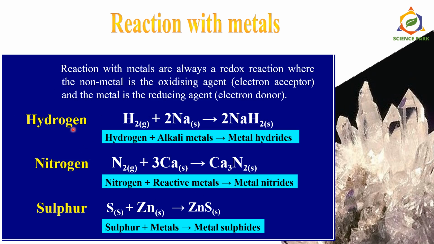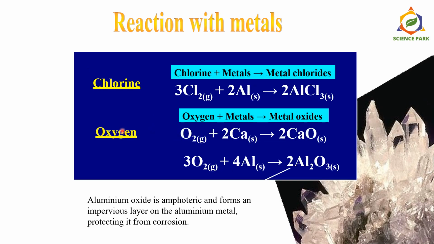So hydrogen, a classic nonmetal, can react with sodium and form a metal hydride. Nitrogen reacts with calcium to form nitride. Sulfur reacts with metal to form sulfides. Similarly, chlorine reacts with most of the metals to form chlorides, and oxygen reacts with metals to form their oxides.